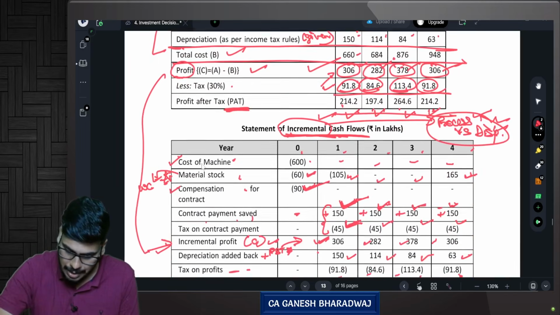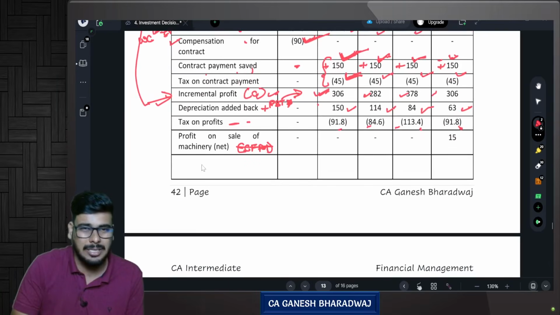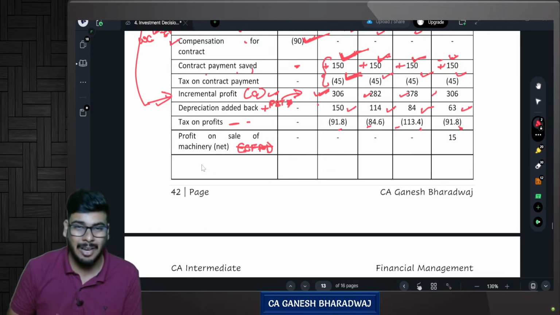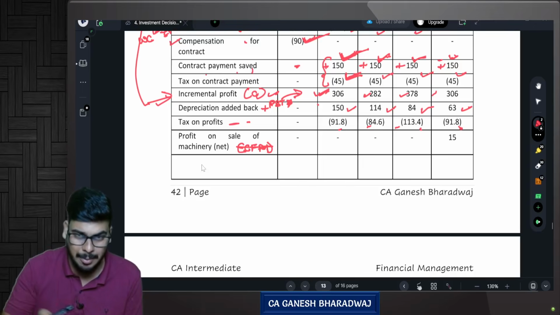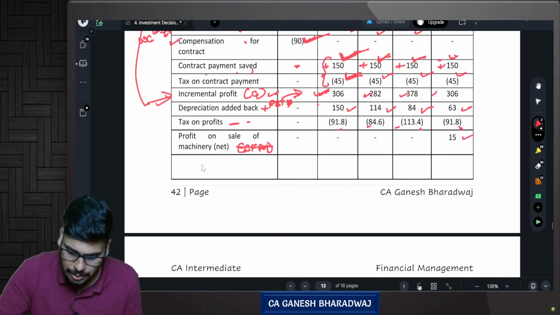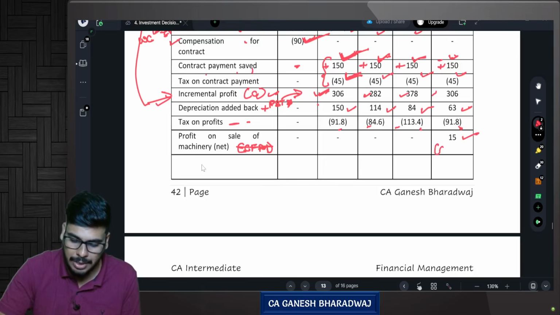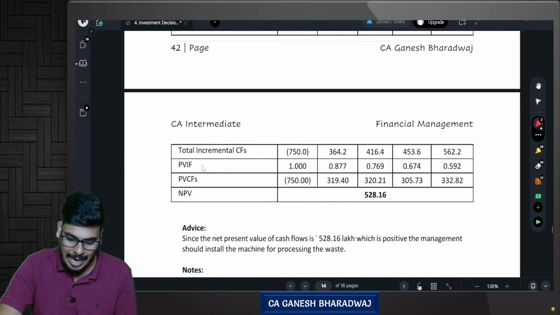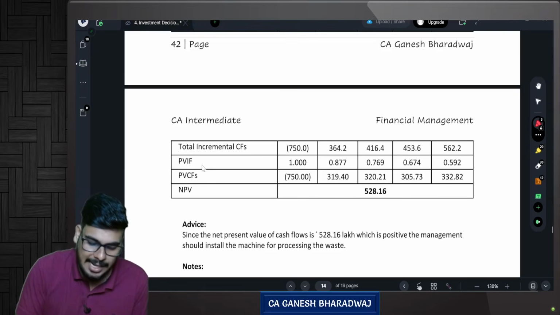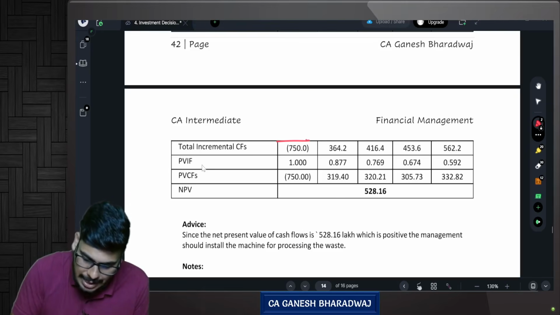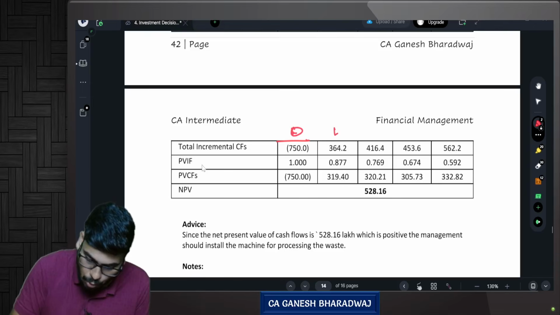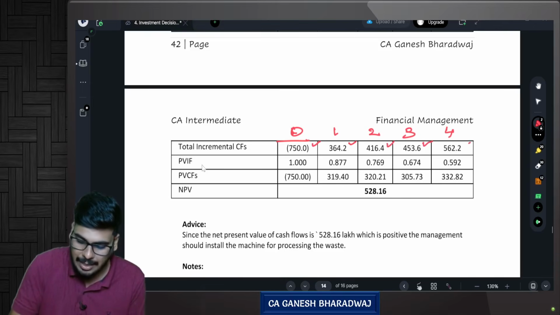So here we will say the profit on sale. Technically, it should not be called a profit. I will say net proceeds on sale of machinery, but the institute has used this language, so let's also follow it. It's going to be 15. How did we get this 15? 60 minus 45. Are you clear with this? So these are the relevant cash flows. So the total incremental cash flows after tax, this is year 0, 1, 2, 3 and 4. So year wise you have the relevant cash flows.